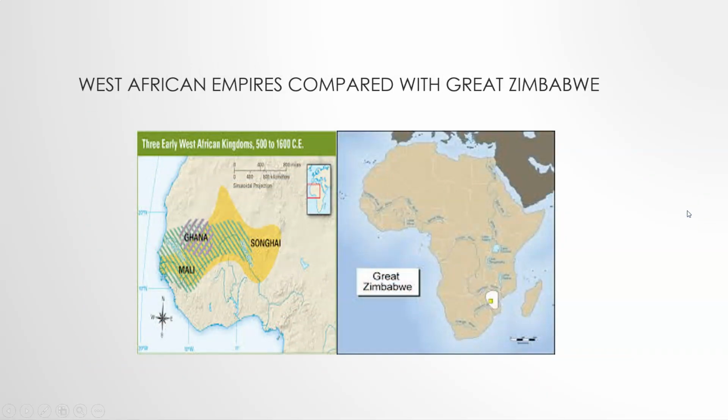And don't confuse Great Zimbabwe with the Trans-Saharan Trade route. We're talking huge geographic distance between the empires of West Africa, of Ghana, Mali, and Songhai, with Great Zimbabwe, which is here in Southeast Africa. Now, these people of Great Zimbabwe, sea routes primarily, whereas the people of West Africa would be the Trans-Saharan Trade Network and their land routes.